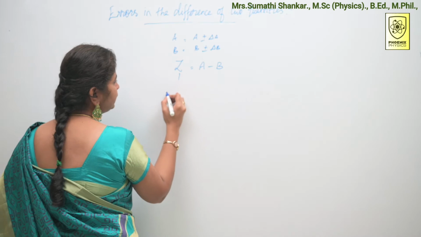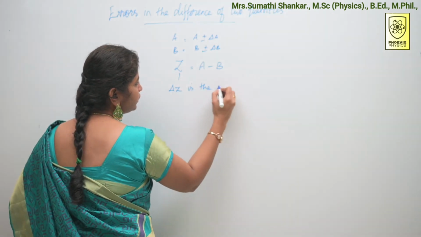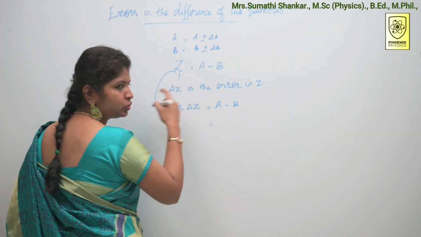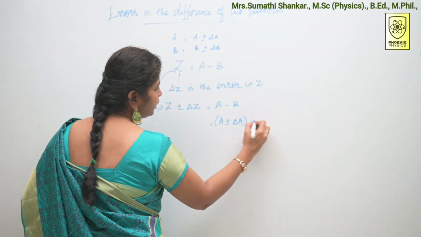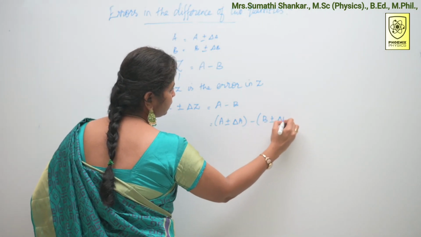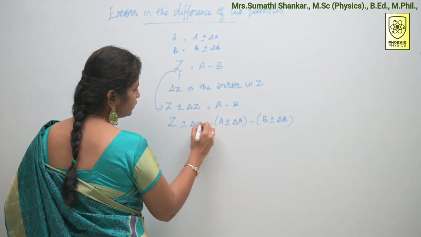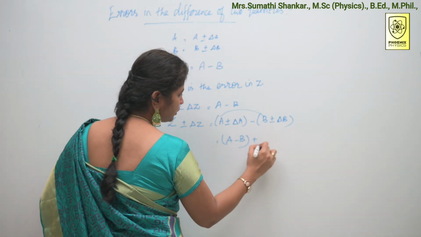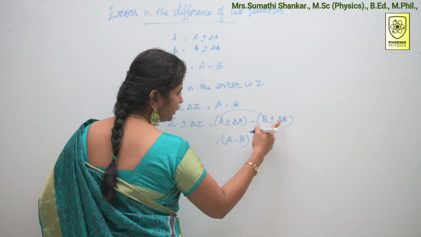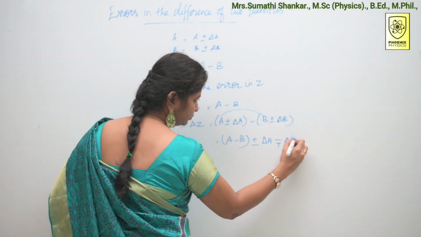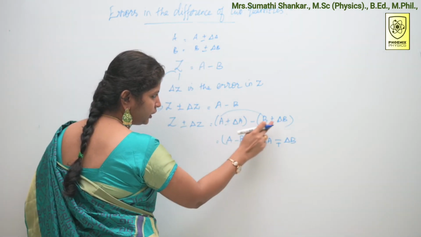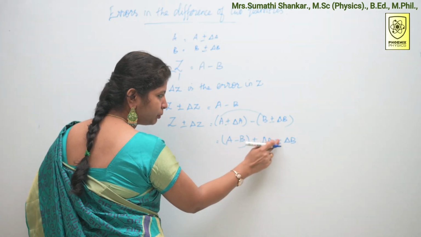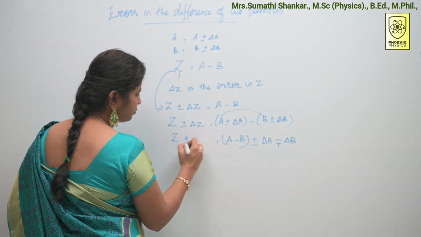So we can write delta Z is the error in Z. Z can be written as Z plus or minus delta Z is equal to A minus B. Substitute the values: A plus or minus delta A minus B plus or minus delta B. This is our Z plus or minus delta Z. Just to rearrange this, A minus B, this plus or minus delta A, this minus, so I can write it as minus or plus delta B. Here this is my delta A and here I have plus or minus delta B. Outside the bracket I have minus, so I have written it as minus or plus delta B. This is Z plus or minus delta Z.